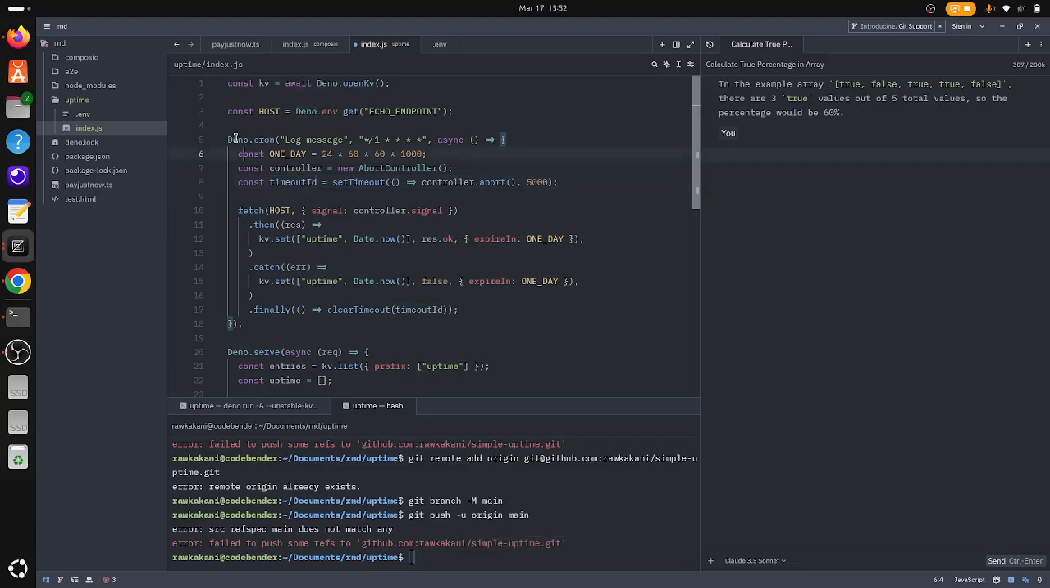let's go. So I'm using Deno.cron. So this runs, I should also name this to something like uptime check. Yeah, so this runs a check every minute. This is another constant for like 1 day. I created an abort controller, so